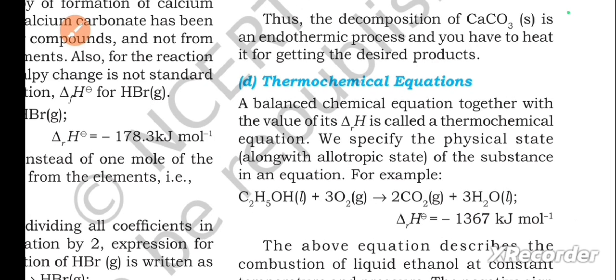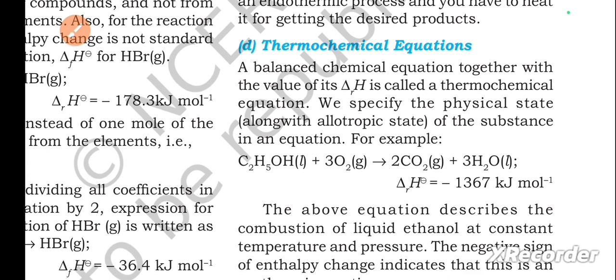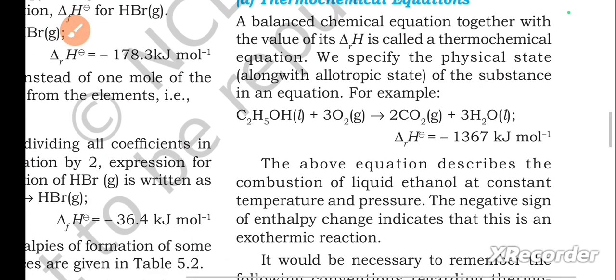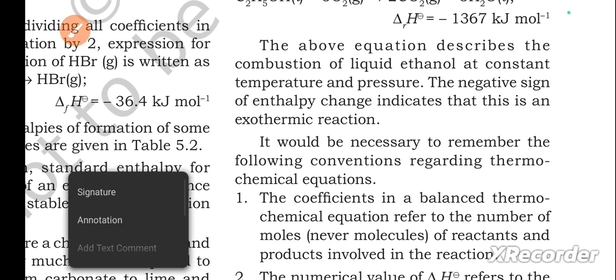Next, thermochemical equations. A balanced chemical equation together with the value of its delta RH is called a thermochemical equation. We specify the physical state along with allotropic state of the substance in an equation. For example, the equation overall gives minus 1367 kilojoules per mole. The above equation describes the combustion of liquid ethanol at constant temperature and pressure. The negative sign of enthalpy change indicates that this is an exothermic reaction.